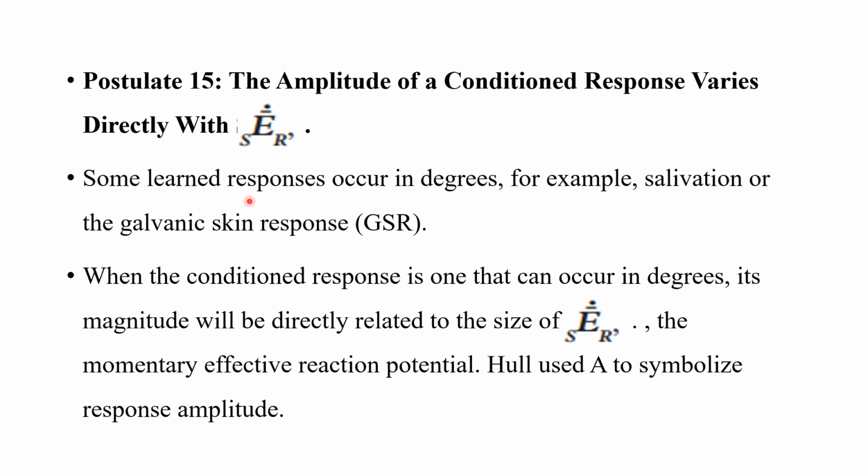Some learned responses occur in degrees, such as salivation or galvanic skin response. We can measure how intense our salivation is, or how strong our galvanic skin response is. Most of the responses are measurable. We can measure the amplitude, or look at the degrees. So when the conditioned response is one that can occur in degrees, its magnitude will be directly related to the size of SER, the momentary effective reaction potential. Hull used A to symbolize the response amplitude. So for the amplitude to be higher, this SER should be higher.